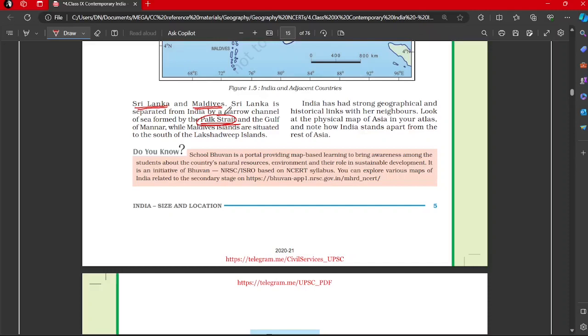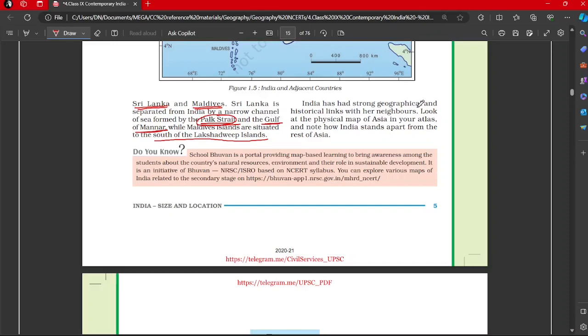In the Palk Strait, many unique animals are found, endemic unique species, the sea cow for example, and the Gulf of Mannar. The Gulf of Mannar is also, from a biodiversity point of view, a very important area. While the Maldives Islands are situated to the south of the Lakshadweep Islands. Lakshadweep is again in the news. So to the south of that is the Maldives.